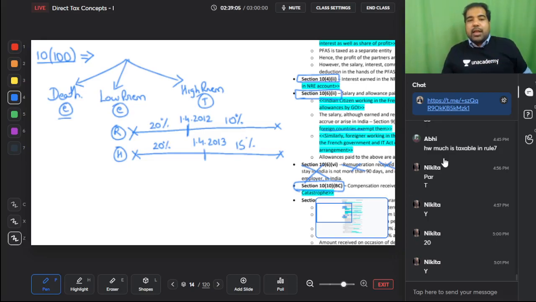What if you pay more than that? Then even if one of the premiums is more than that, when you receive the money, it will be taxable. Otherwise, it will be exempt. So this is 10(10D).